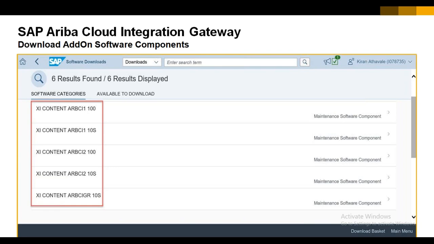Okay, so this activity basically the basis team has to do in real time, not only in the case of Ariba, even in the case of any backend SAP system as well. Whenever there's a requirement to download or install some add-on, the basis team is only doing it, we are not doing it. So even for the Ariba side, do we have to do it? Ariba side means for the Ariba part, the Ariba implementation? Yes, basically they will do. Whatever system-perspective configuration is required in the backend SAP system, the basis team will do.